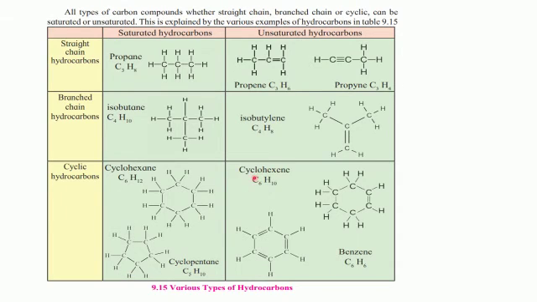Next is cyclohexene. Cyclohexene has formula C6H10, and again the 6 carbon atoms have been arranged, but here you find that between 2 carbon atoms there is a double bond. So here you find that this carbon is attached to only 1 hydrogen, whereas here also this carbon is attached to only 1 hydrogen.